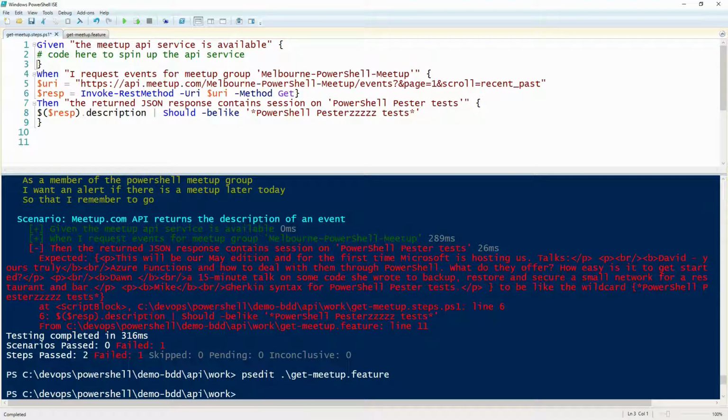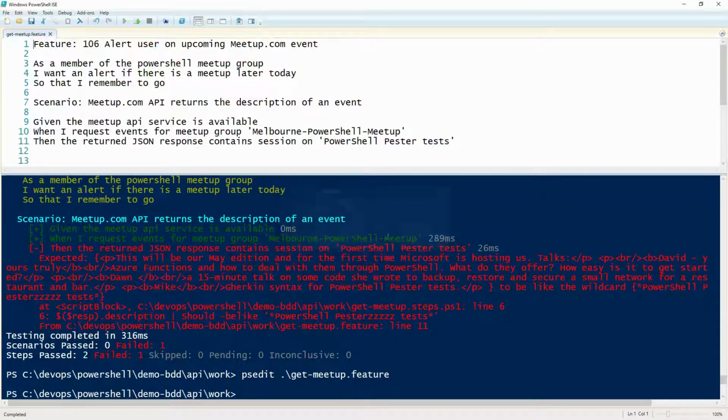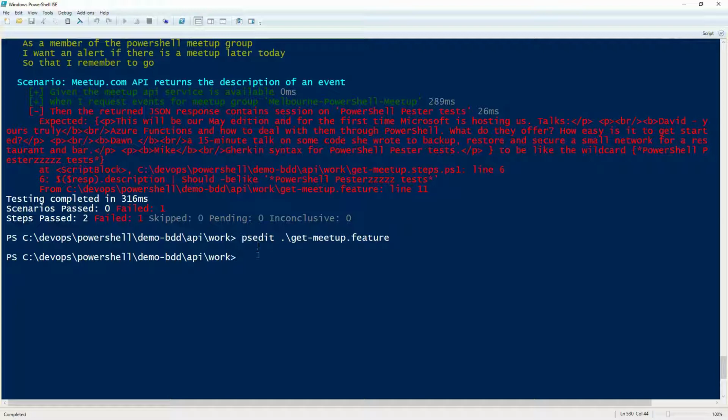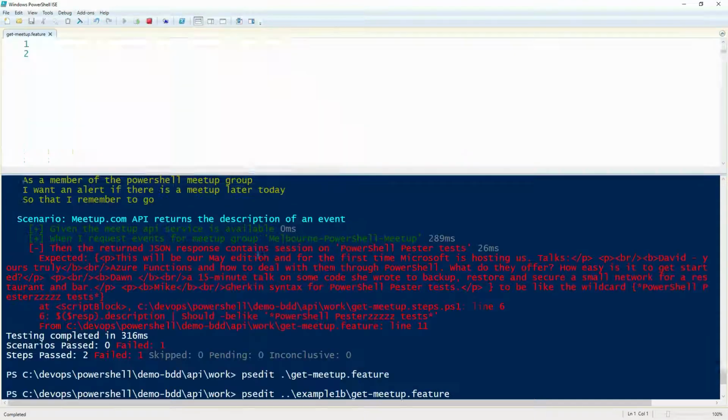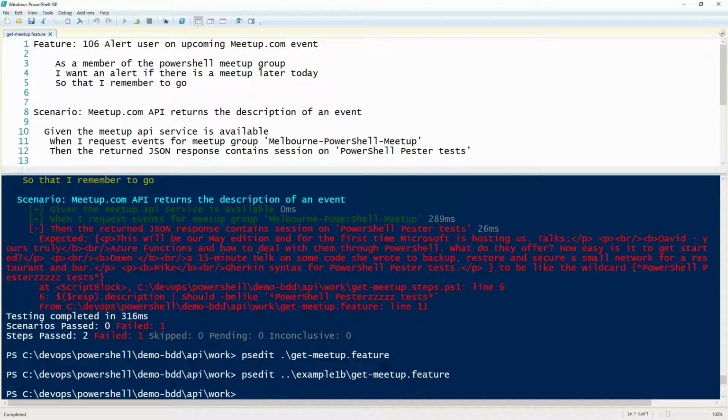Cool. Okay, I'm going to move on to a second example just to show you what we might be able to do with this, and then we'll look at how we can do it in infrastructure and some other operations scripting. This example, let me close those files out. That was really good. I'm impressed this actually is working. And you guys are awesome. So PS edit. Let me have a look at that feature file. I think that's the same file that we had before. It is. Let me have a look at what I've done with my steps file.